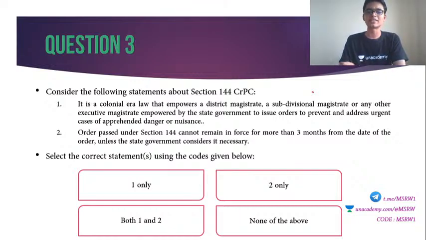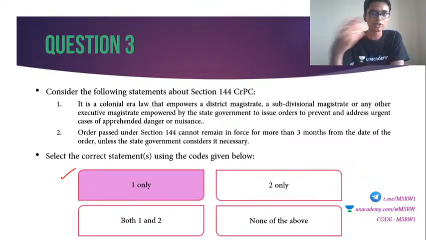Let's see the answer. It is 1 only. Okay, so basically Section 144 CrPC is put into action by a district magistrate or a subdivisional district magistrate. Okay, district magistrate means the collector or SDO. Both can do this. Or any other executive magistrate who is empowered by the state government. These are the people who can put section 144 CrPC into action. So statement 1 is true.